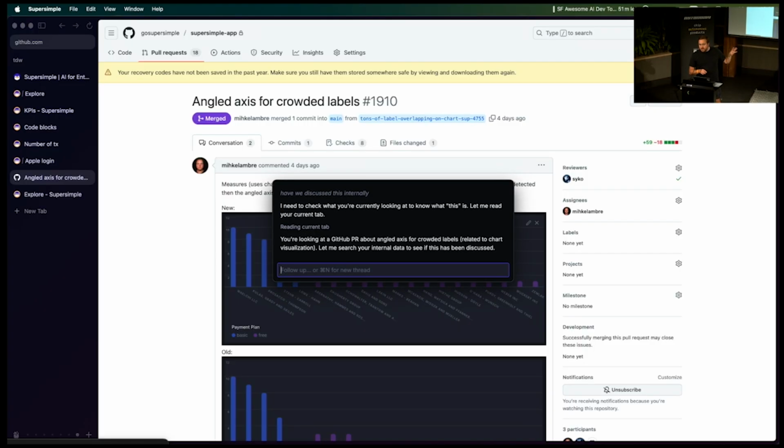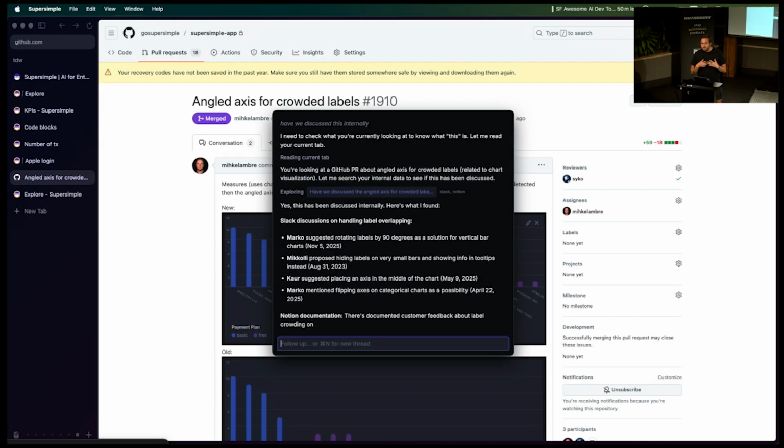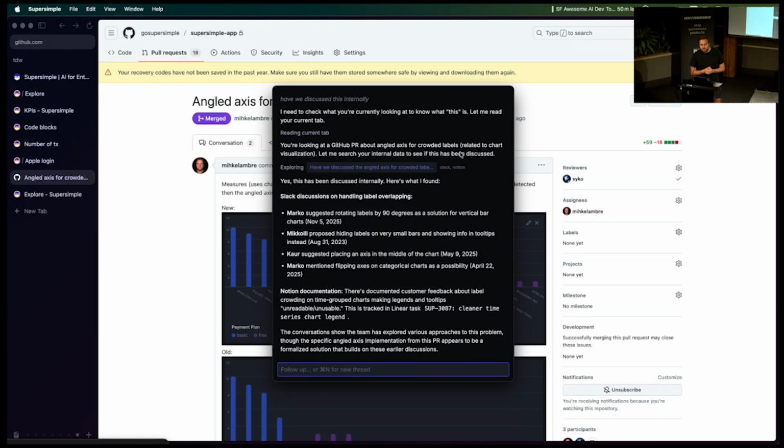So this is the world premiere of browser use, which is not simply doing something like using screenshots, but this is actually very, very fast because we've tapped into native macOS accessibility APIs. But so here, the AI figured out the context, sent a question over to Supersimple's AI, and again, we've done a lot of pre-processing on all these data sources, so we were able to get to significantly higher reliability in